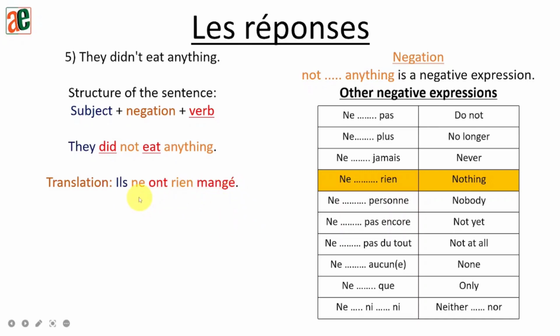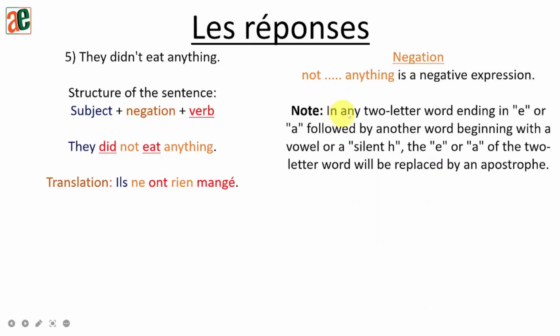So again, I think we are getting this part and now it's becoming easy for you, I hope. So any 2-letter word ending with E or A followed by another word beginning with a vowel or a silent H, the E or the A of the 2-letter word will be replaced by an apostrophe. So that's what we are going to do here. Okay.